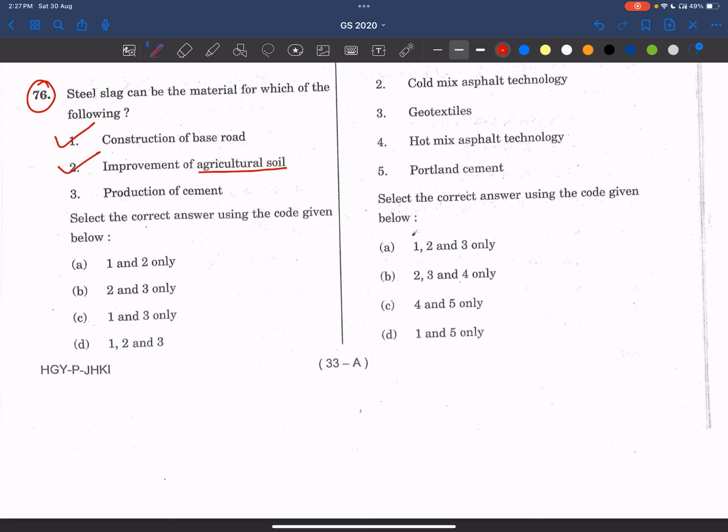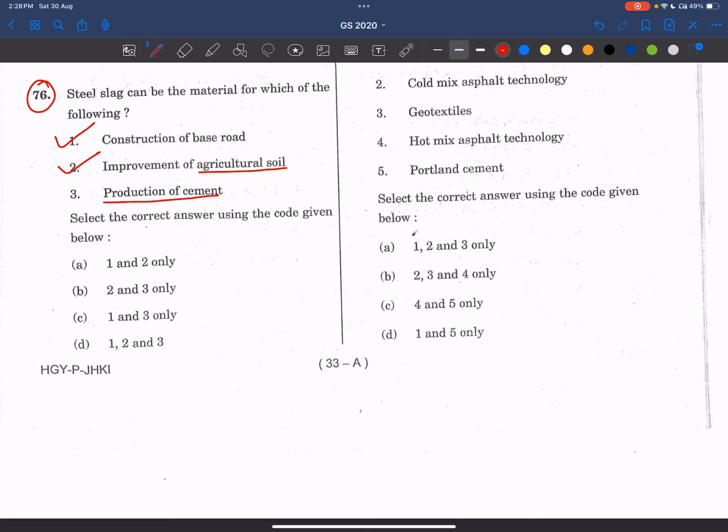Yes, in slag there are some sort of minerals, like silica, calcium, magnesium. Some nutrients are there, and it will be used in soil correction, in acidity correction, and improves the soil quality as well. It will act as silicate fertilizers. Now, production of cement. Yes, in cement production also we can use this slag as a raw mixture.